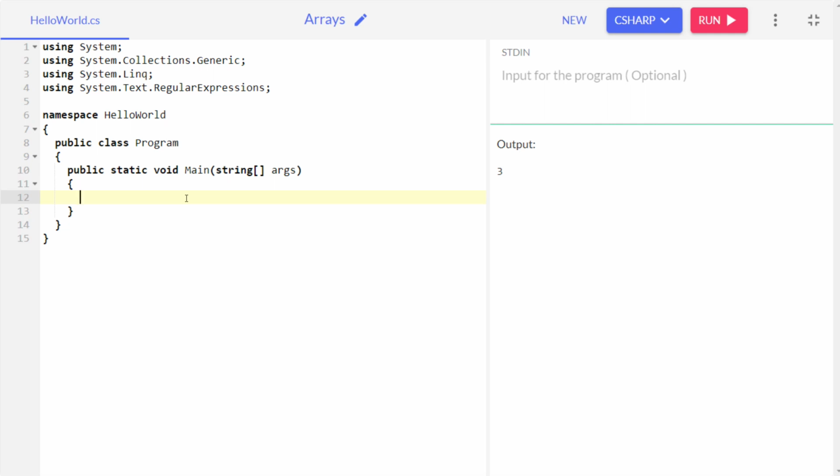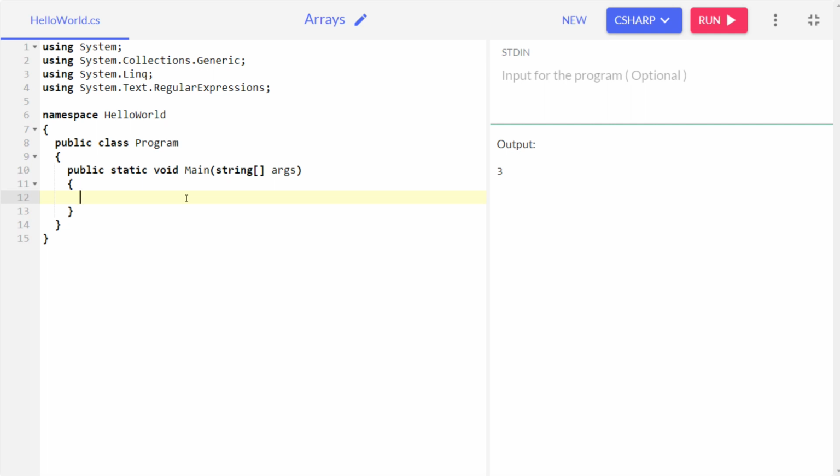So what arrays do is, arrays enable us to store numerous values of any data type. It can be string, integer, double, float, or char.